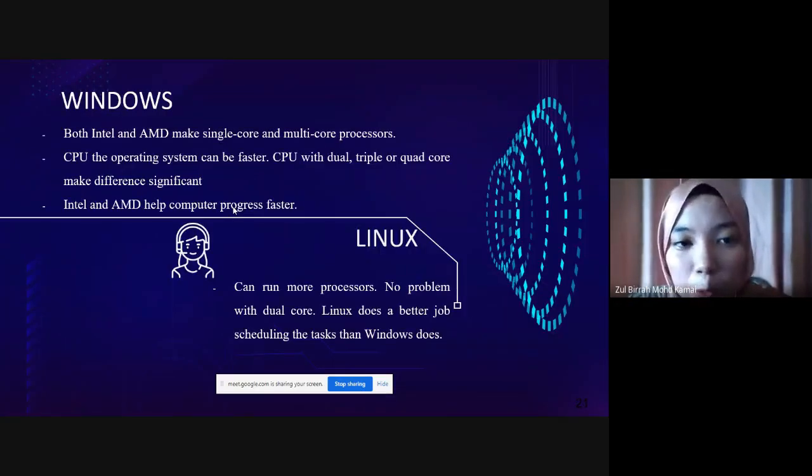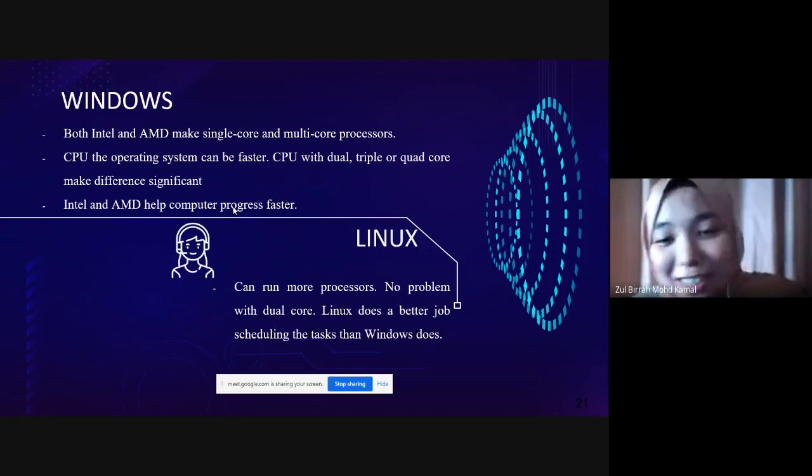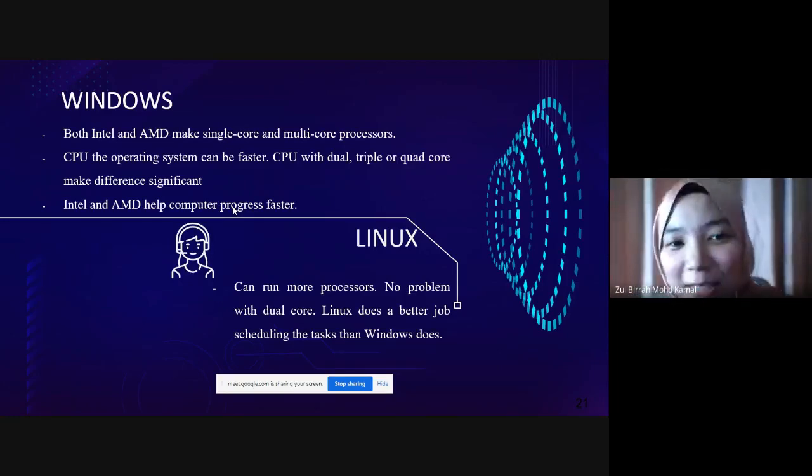In Windows, both Intel and AMD make single core and multi-core processors, while Linux can run more processors. No problem with dual core. Linux always does a better job scheduling tasks than Windows.